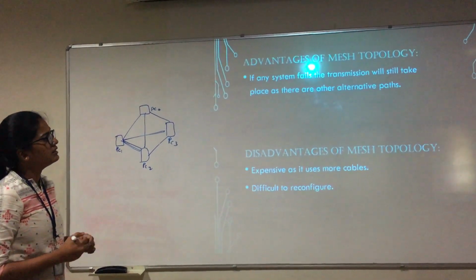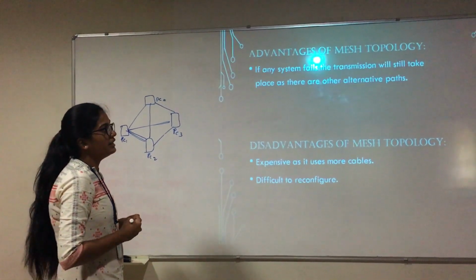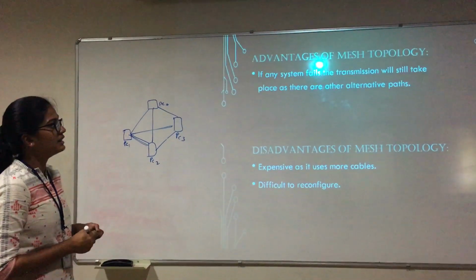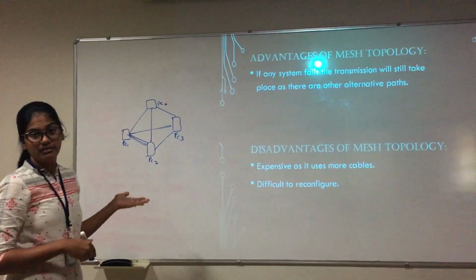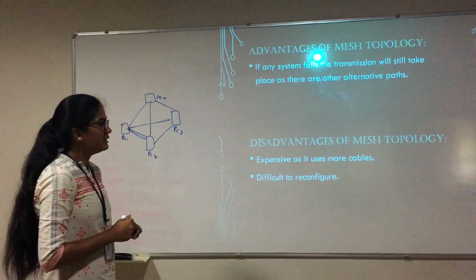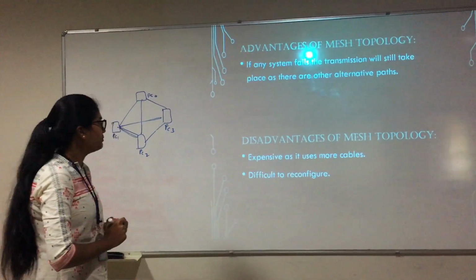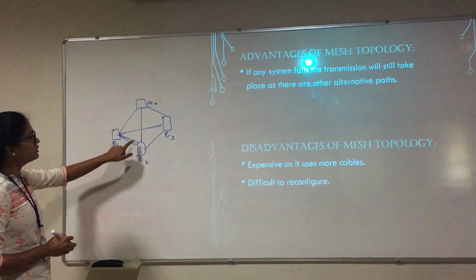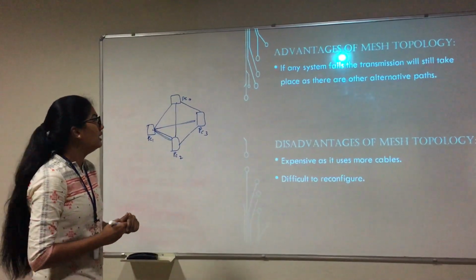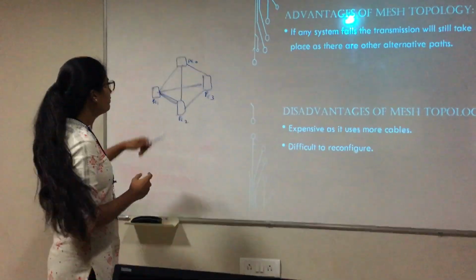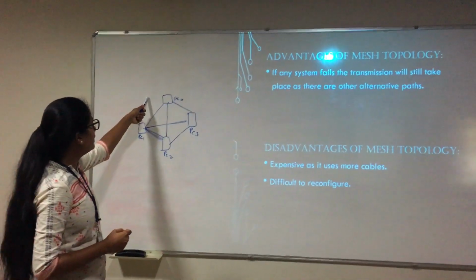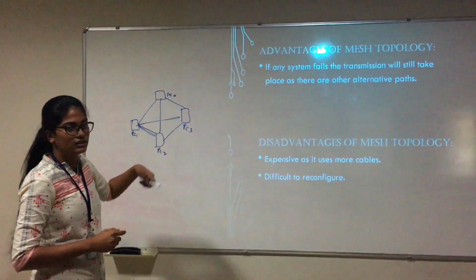Advantages of mesh topology: if any system fails, the transmission will still take place as there are many other alternate ways, as I said. Disadvantages of mesh topology: expensive because we use more number of cables. Difficult to configure because if I have to add one more system here, again I have to connect it to each and every system here.